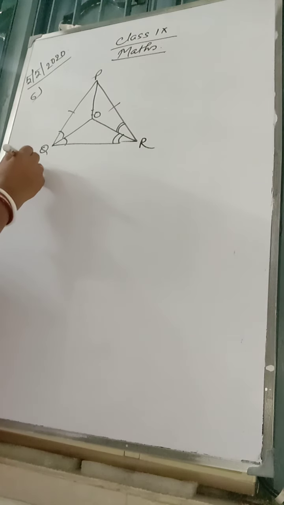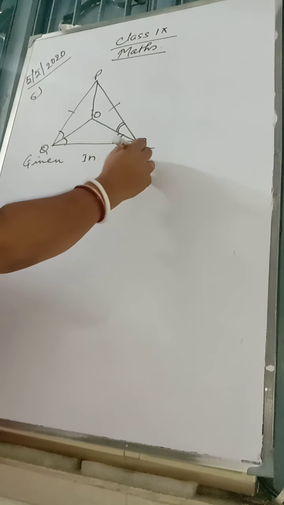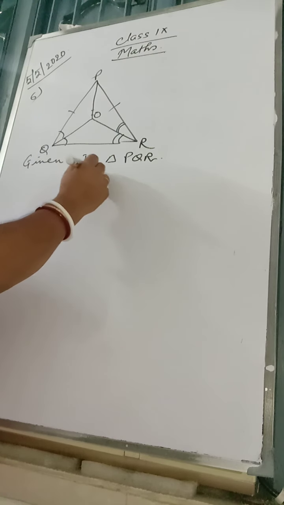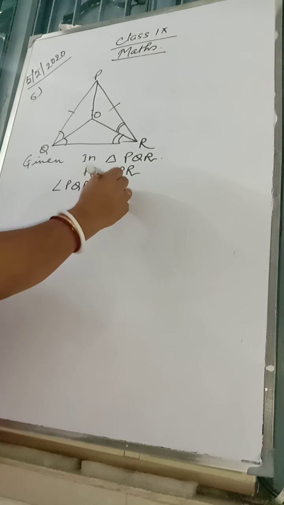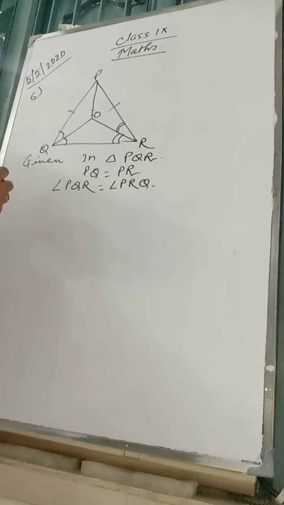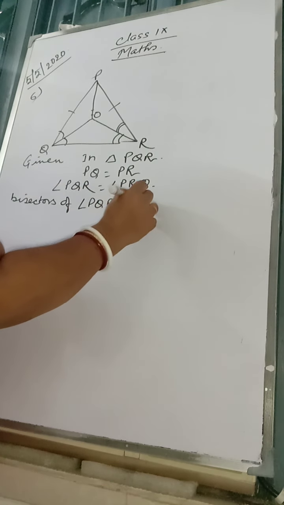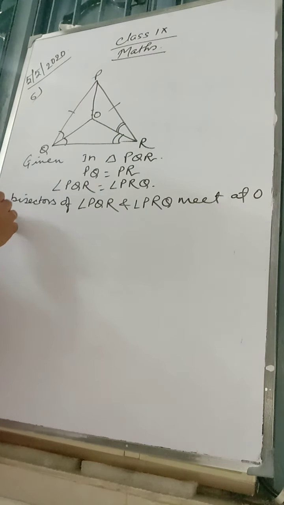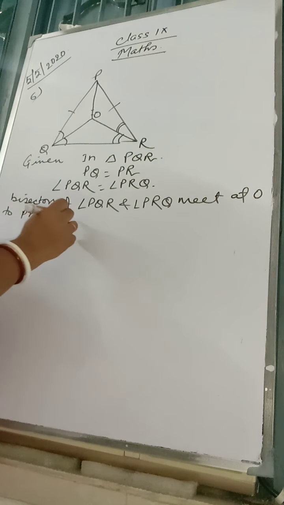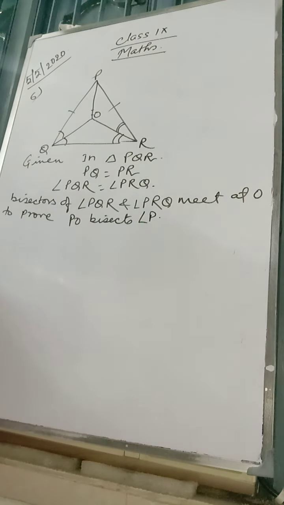Now, given, in triangle PQR, PQ is equal to PR, angle PQR is equal to angle PRQ, bisectors of angle PQR and angle PRQ meet at O. To prove, PO bisects angle P. Clear?